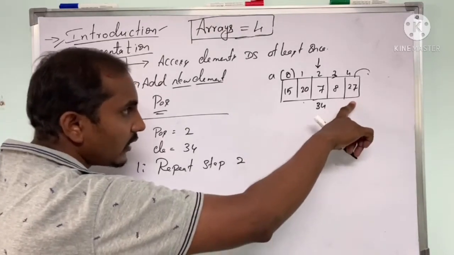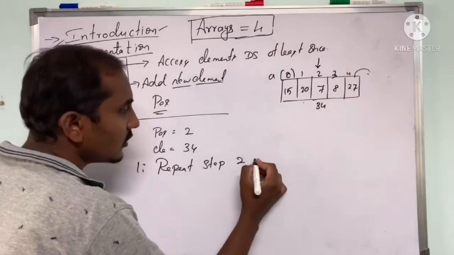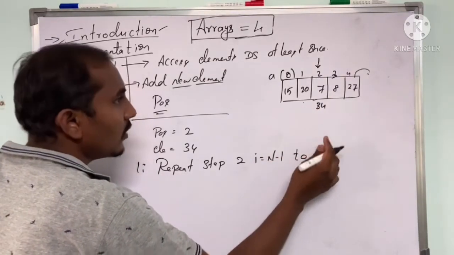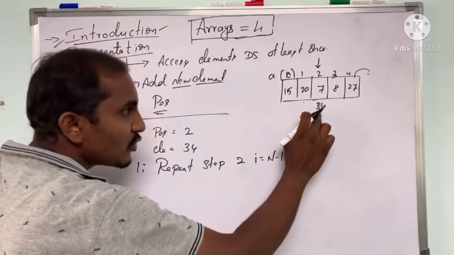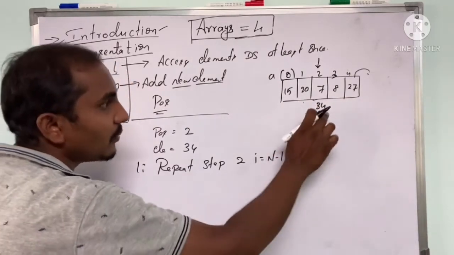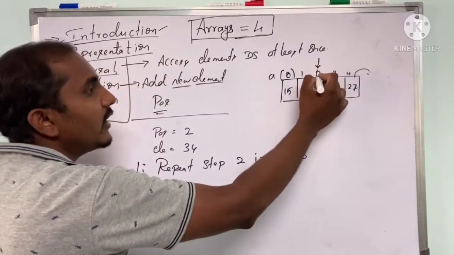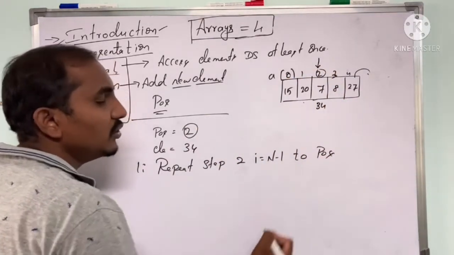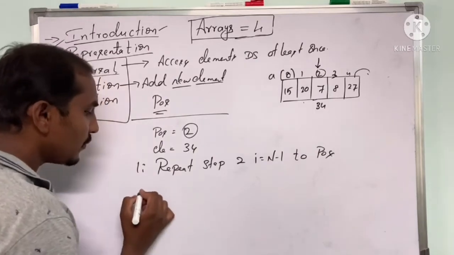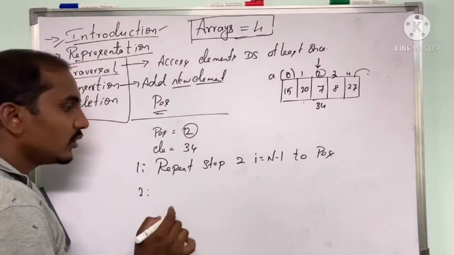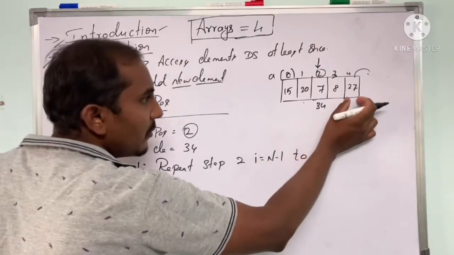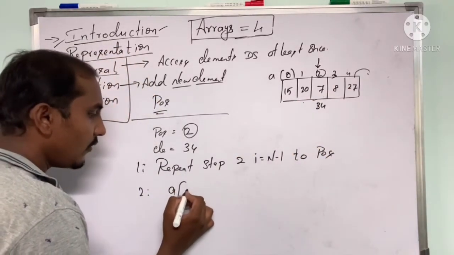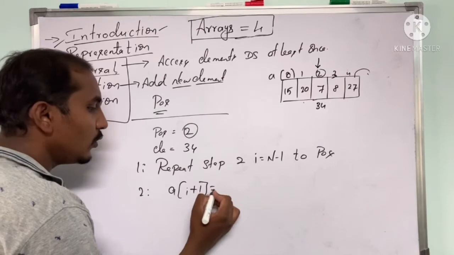We are going to start the I value from the last position, let us say for I equals n minus 1 down to the given index or position, which is 2, until it reaches the position. What we should do in step 2 is copy each element to the next position. So I'll write A of I plus 1 equal to A of I.